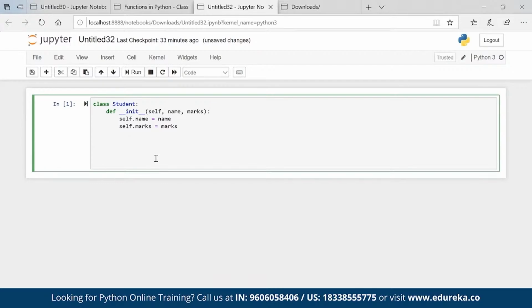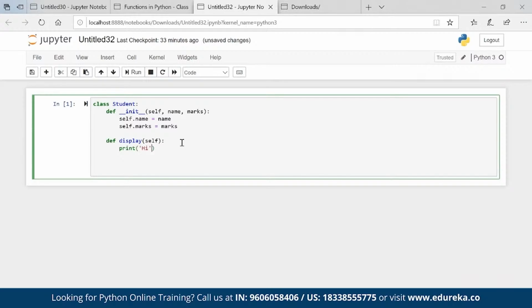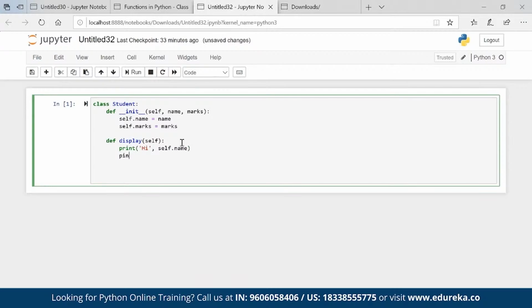After that, let's say we have to create a new method. So basically, what is this? This is a constructor, and then def display(self). I'm calling this self again. Print hi, comma self.name. Print. If you are calling a constructor, guys, then this self is required. We cannot skip this. Print your marks is self.marks.